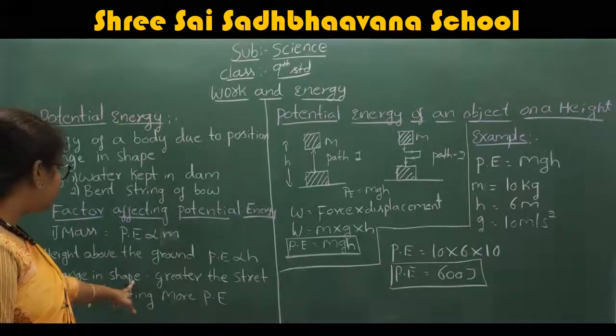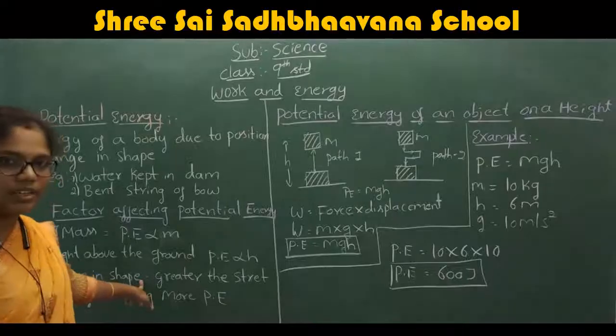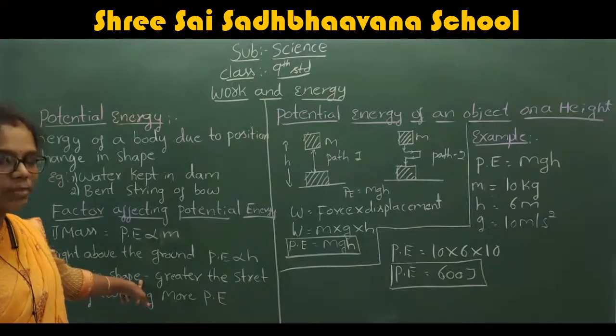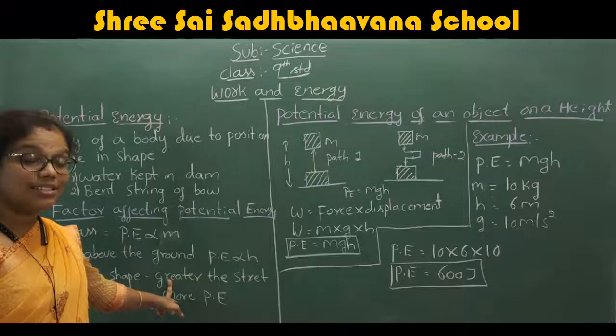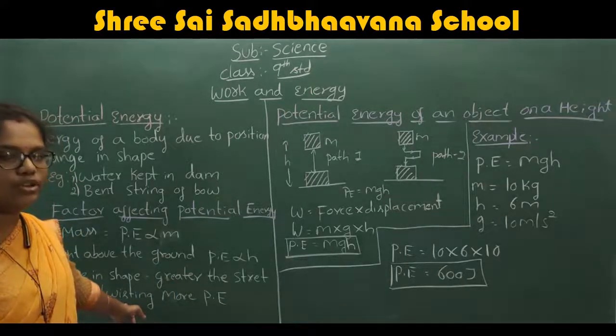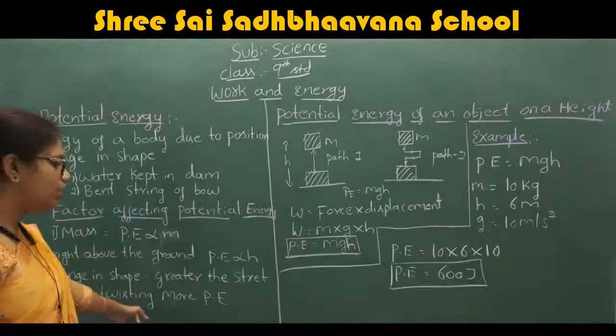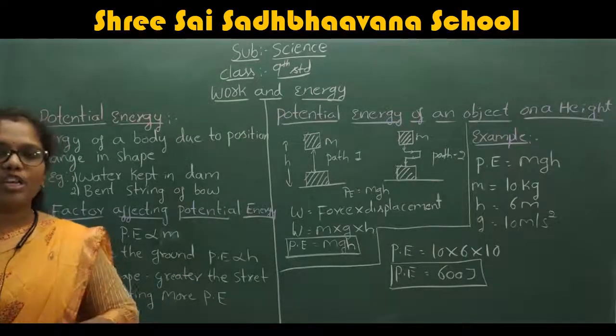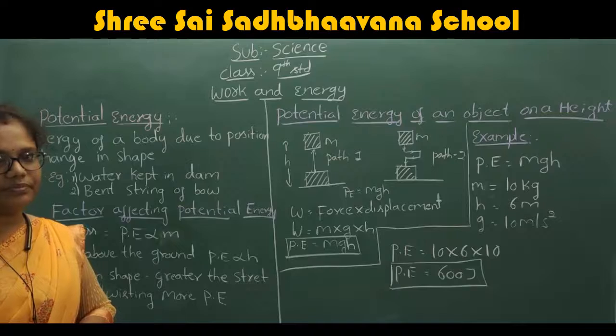Therefore, when you change the shape of an object, when it is stretching or twisting, more potential energy is required.